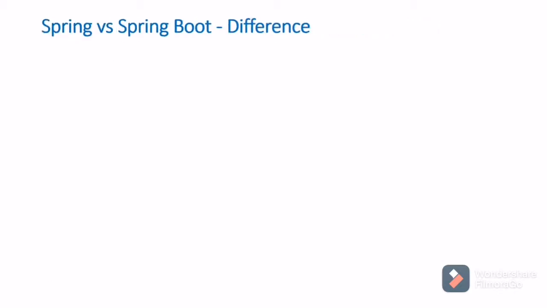Spring versus Spring Boot difference. Everyone will have this question: why do we want Spring Boot when Spring is already there? Remember one thing, without Spring, Spring Boot will not be there, because Spring is a framework based on Java, whereas Spring Boot is a module in Spring. So it depends on Spring, but it reduces developers' effort. It has some features to make the development faster. But without Spring, Spring Boot will not be there.